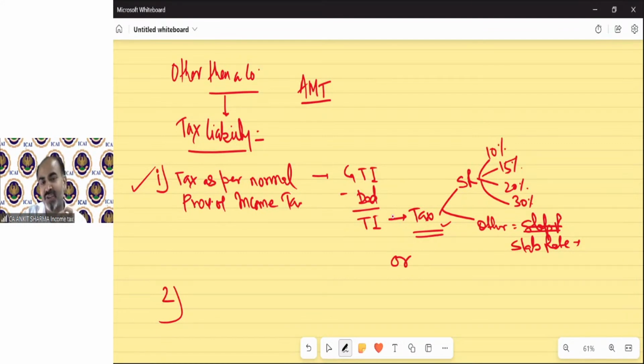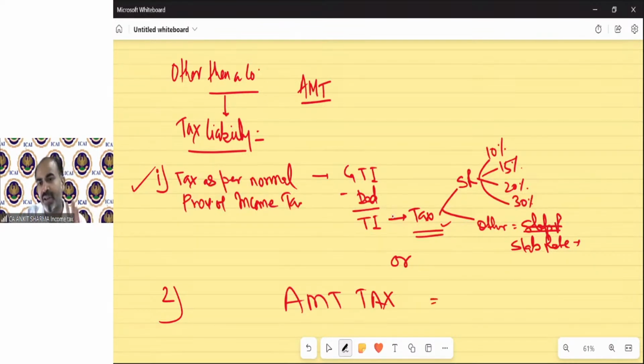In this case, you have to calculate tax once as per the normal provision of income tax. What is the normal provision? Till now, whatever we have discussed, that is the normal provision of calculating tax. And then you have to calculate the AMT tax also. How will we calculate AMT tax? I will tell you.